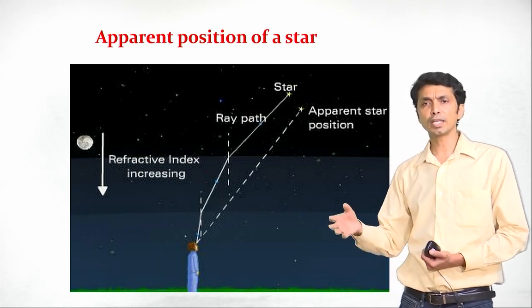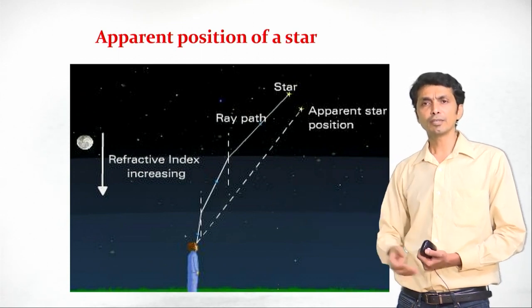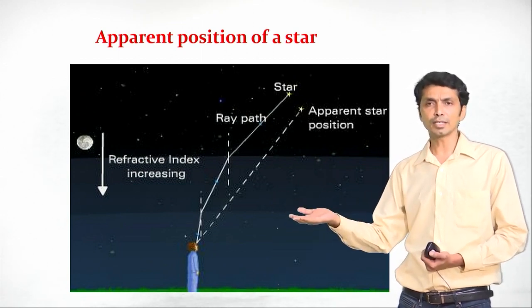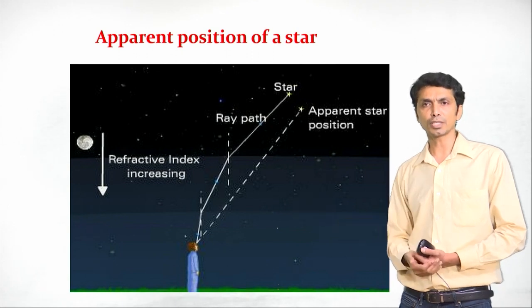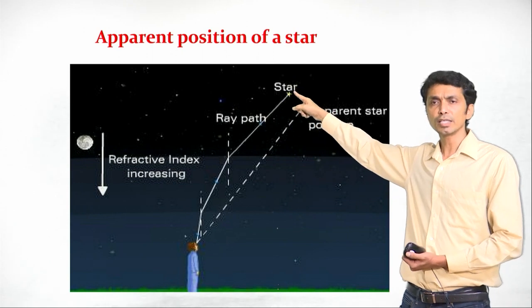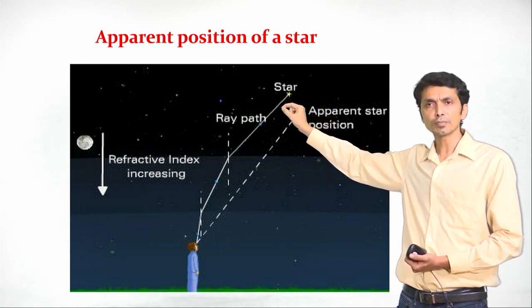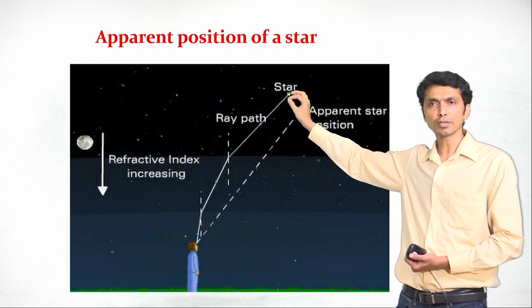We have seen in our daily life that when we put a coin in a bucket of water, the coin appears elevated. This is because of refraction. In the same way, we can apply the same concept here. As you can see, light coming from a star, a single point source of light, is very small.